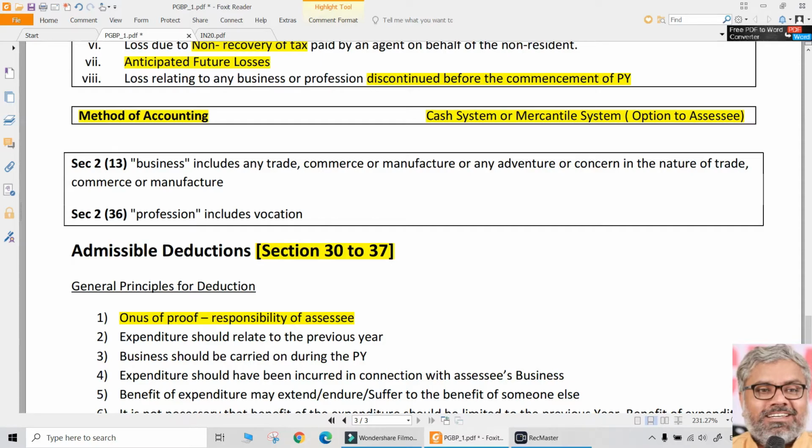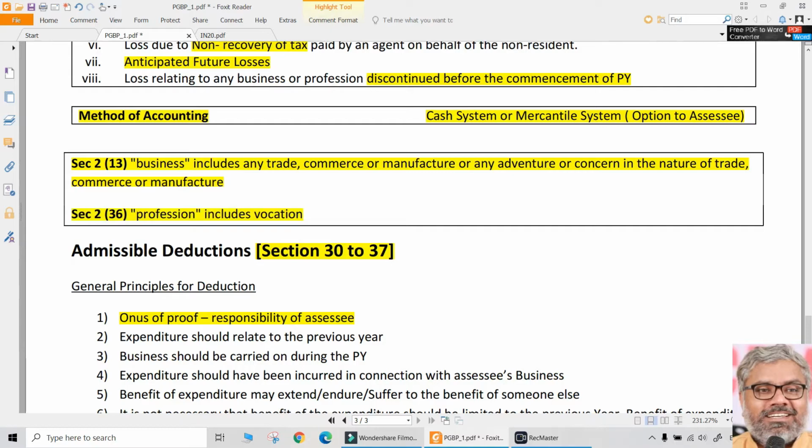Anyway, coming to the definitions of business or profession, we don't need to really go through the definitions in detail, but it just tells us a broader perspective of what is business. Business includes any trade, commerce or manufacture or any adventure or concern in the nature of trade, commerce or manufacture. Anything is business. Profession includes vocation, he says. Vocation also is a profession.